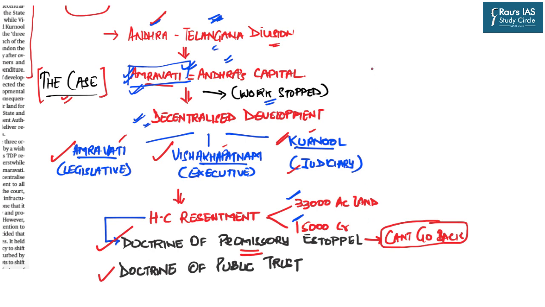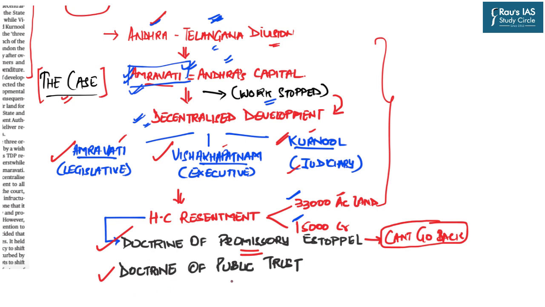So in this very context, the High Court says that if the government has promised to develop Amravati as the state capital, and in this lieu the government has acquired around 33,000 acres of land, now just with the change of the government, the new government cannot go back on the promise which was made by the earlier government.